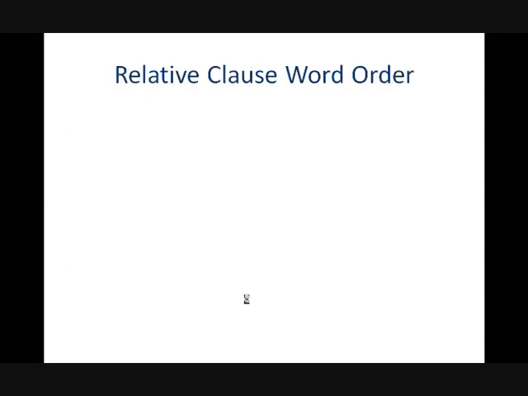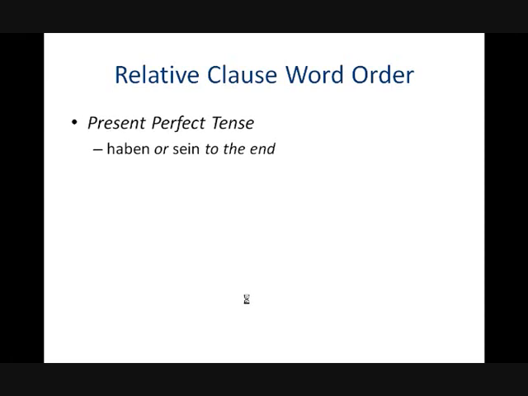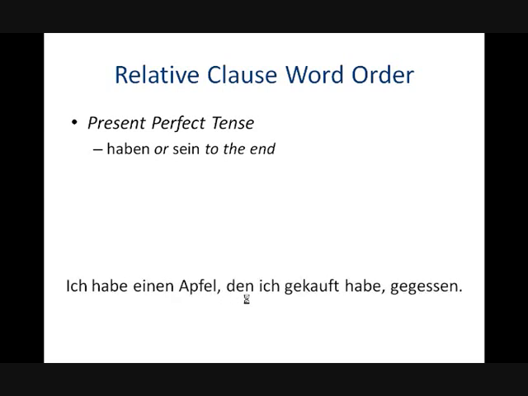Now we're going to look at word order in the relative clause in more depth than we did before. In the present perfect tense, haben or sein goes to the end of the relative clause behind the past participle. Here's an example. Ich habe einen Apfel, den ich gekauft habe, gegessen. I have eaten an apple that I have bought.